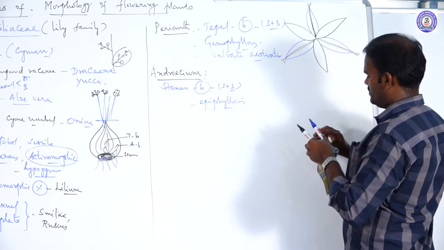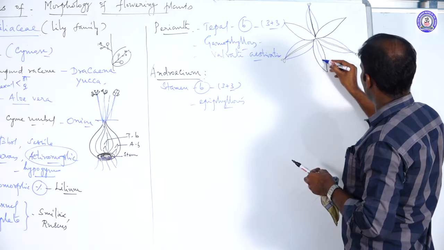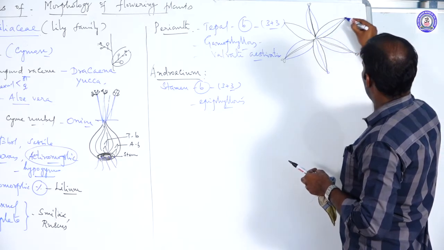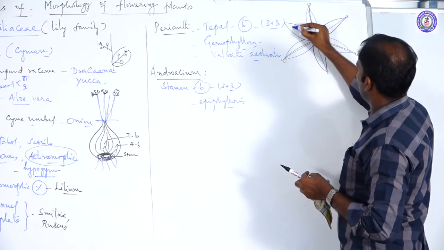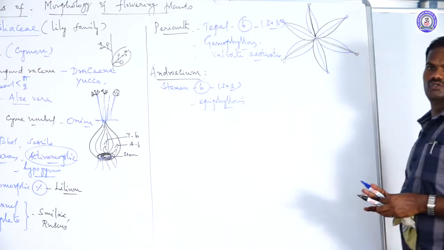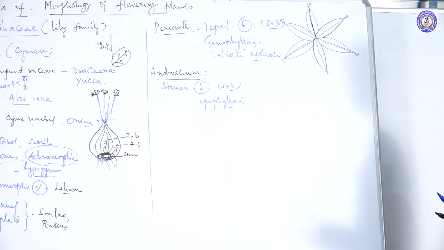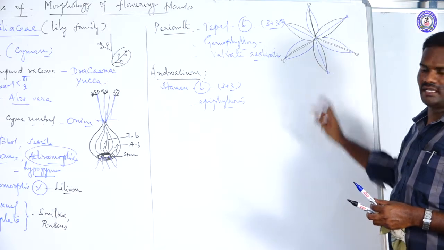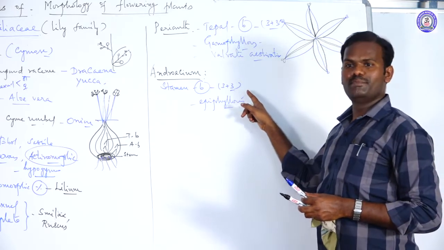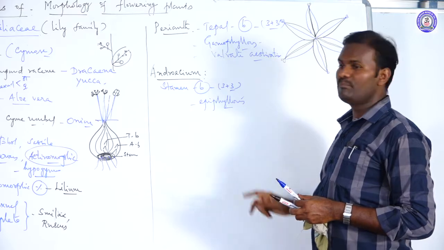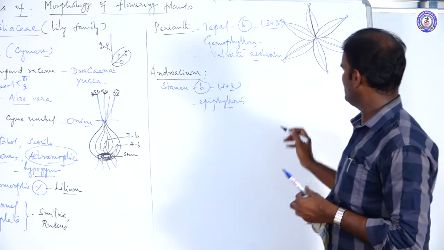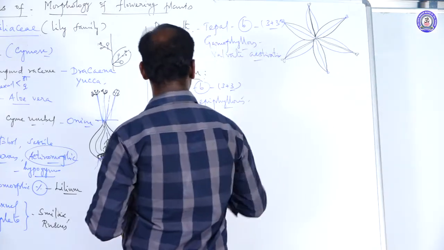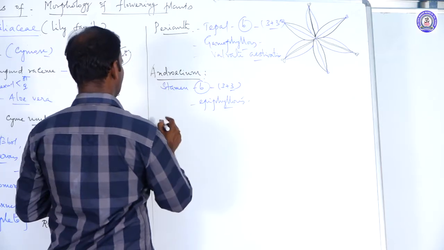Outer stamen. It is the inner stamen. Inner stamens. So the total number of stamens is 6, arranged in 2 whorls of 3 each. They are attached to the perianth, so they are said to be in epiphyllous condition.